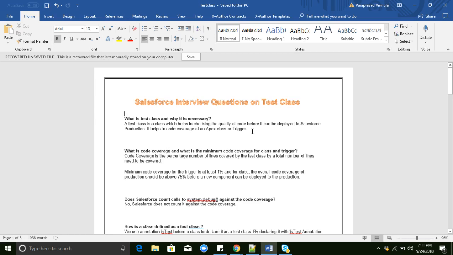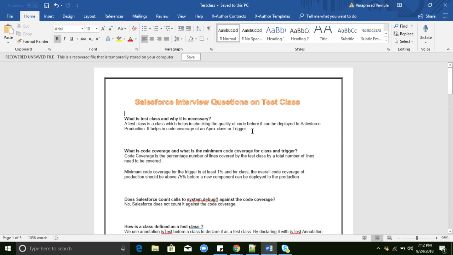Why do we need test classes in Salesforce? We need test classes to deploy our metadata: classes, triggers, batch classes, web service classes, anything, from the sandbox to production. We need 75% code coverage overall for the classes. Even if you are deploying a trigger, we need at least 1% code coverage. This is mandatory in Salesforce.